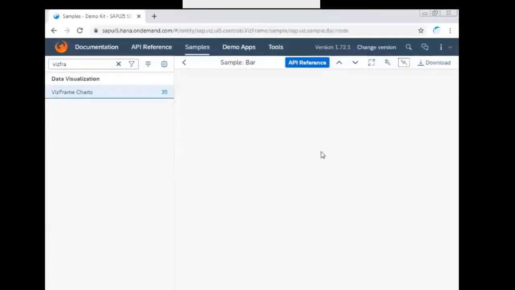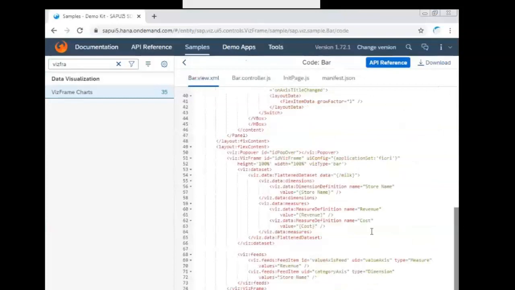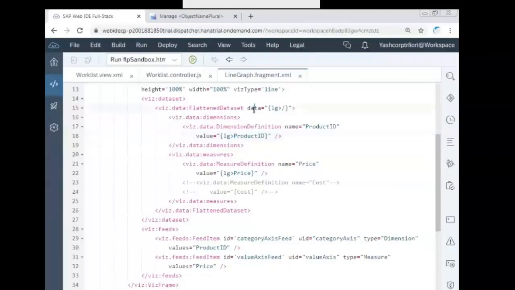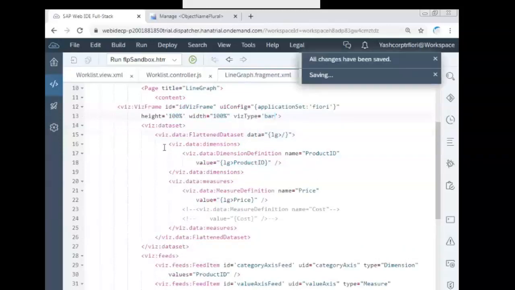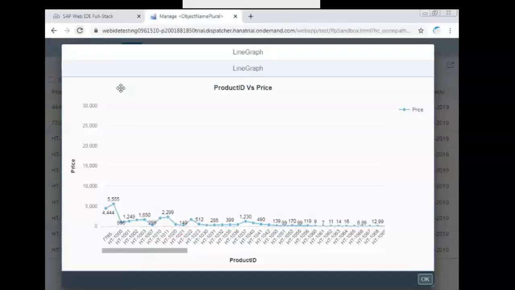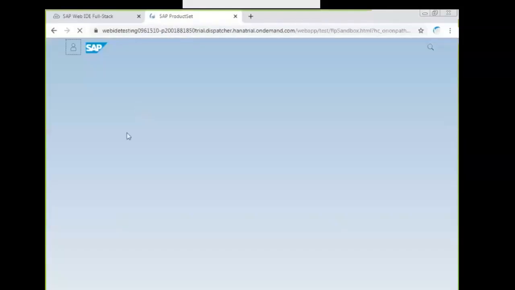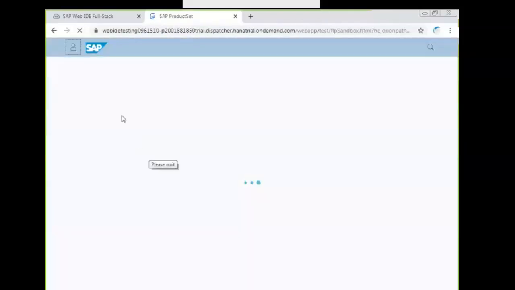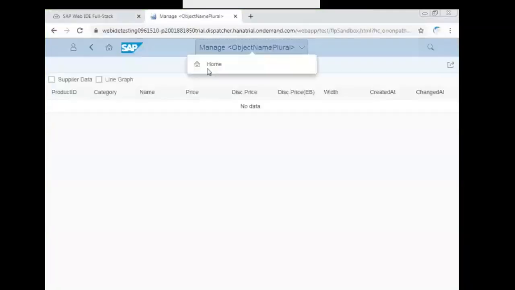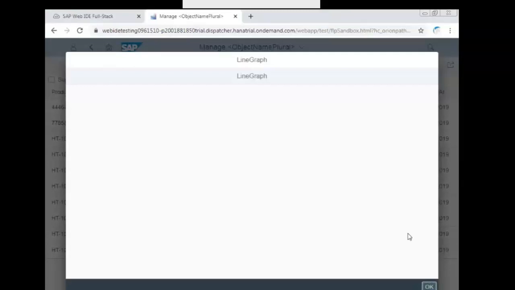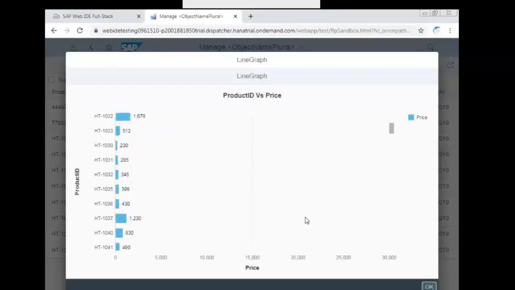In the viz type, I told you in the XML. In the XML, there is a viz type. You just need to change that from line to bar. So I'll change the line to bar, and if everything is perfect, we are going to see the bar graph here. So it works for other 4 or 5 graphs, but not for pie or some other things. Donut, you have to implement. You can see the bar graph here.